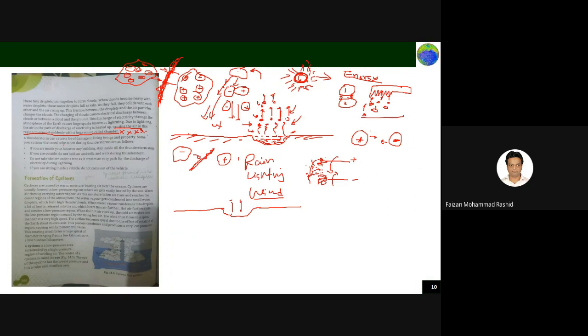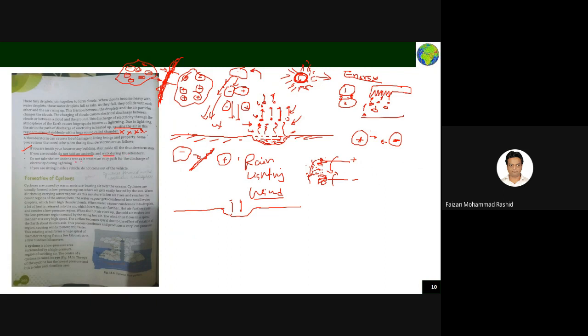Some precautions that need to be taken during thunderstorms are: if you are inside your house or a building, stay inside the house during thunderstorm. Don't go out. If you're outside, don't hold an umbrella and walk during the thunder. You should not use your umbrella during thunderstorm, because a lot of wind will be there. Okay, it will damage your umbrella also.